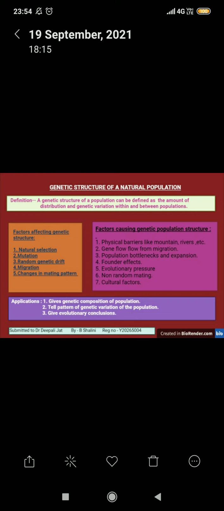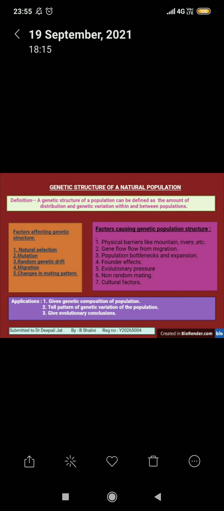Fourth one is migration into and out of the population. And the fifth factor is changes in mating pattern. For example, if mating is done in a different time period of the year than the usual one, or mating is performed between two different species of the same population, then changes can be created at the gene level, and gradually this will lead to creation of new species.